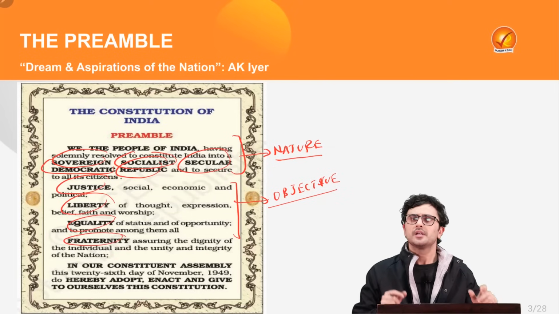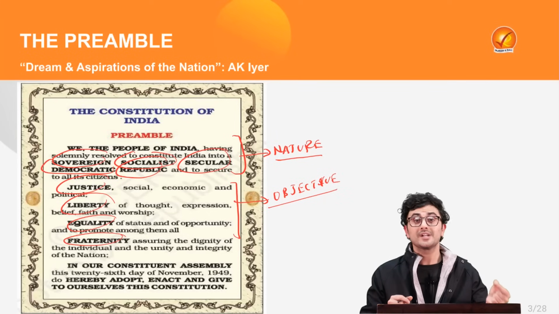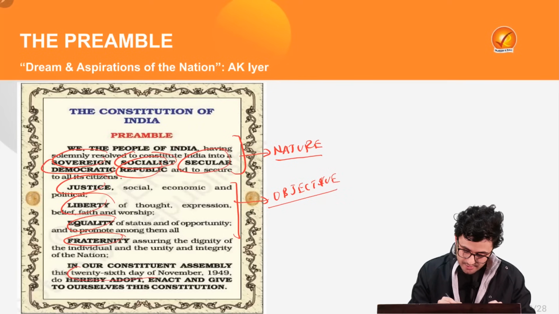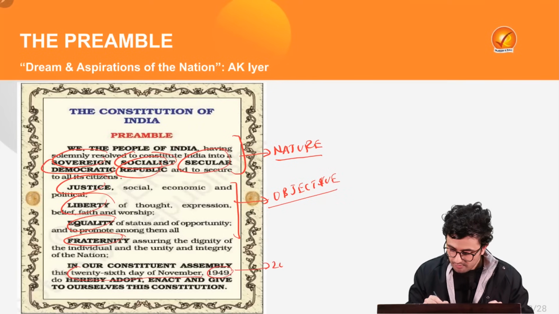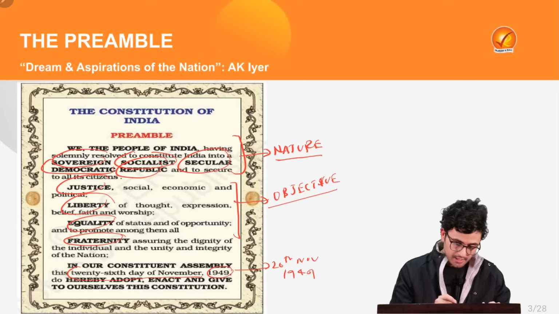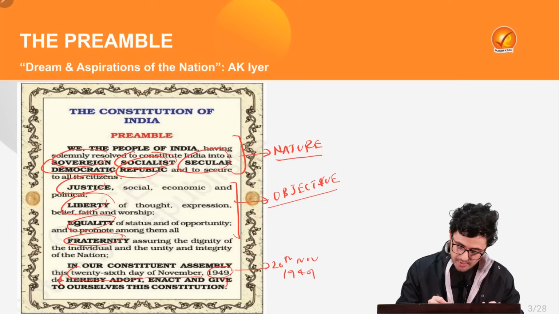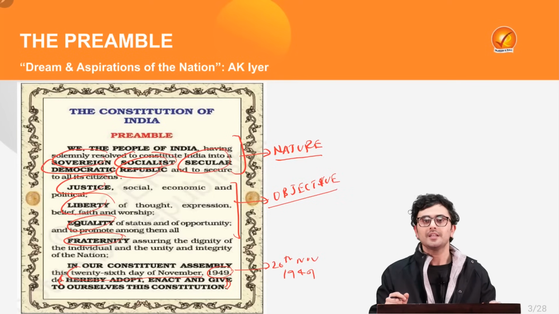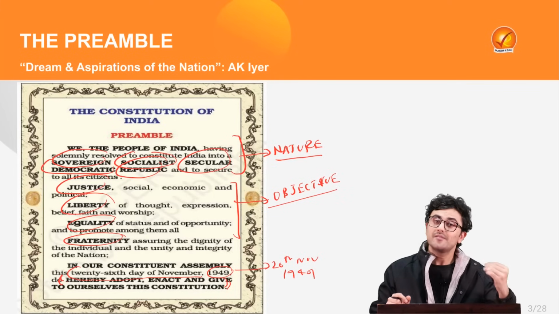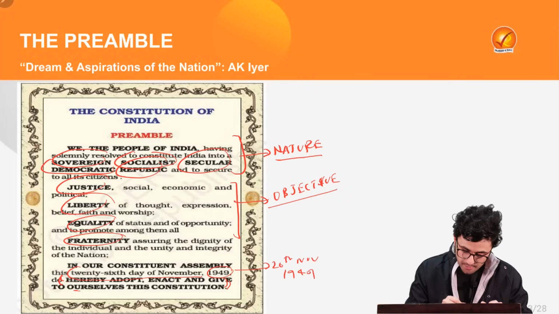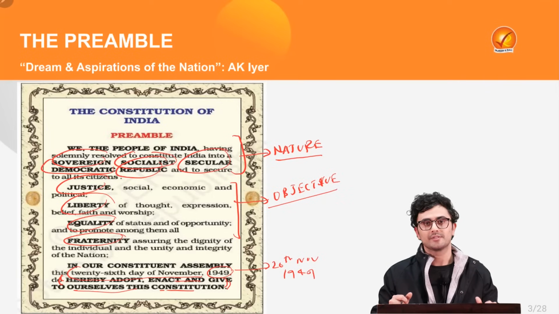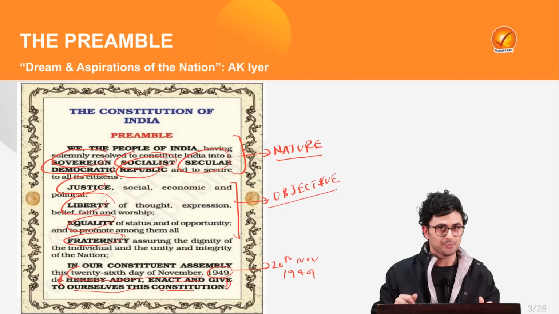At the same time, the preamble also provides for its date of adoption, which is 26th of November 1949. And it clearly specifies the authority of the Constitution by stating that the Constitution derives its power from the people who have adopted the Constitution, the people being me and you.